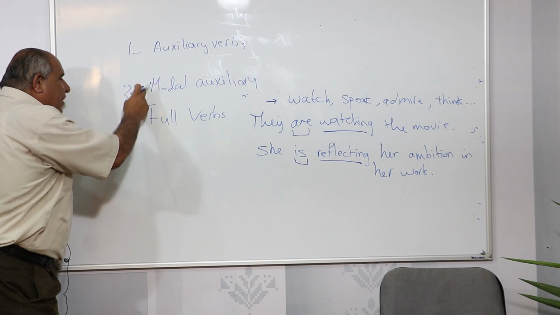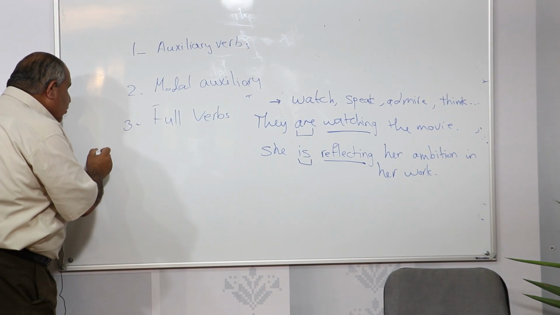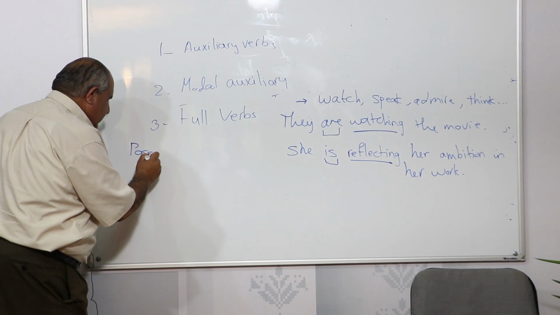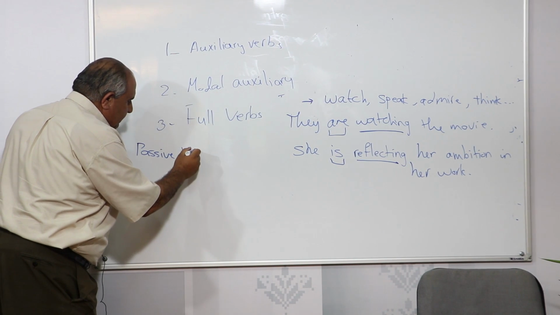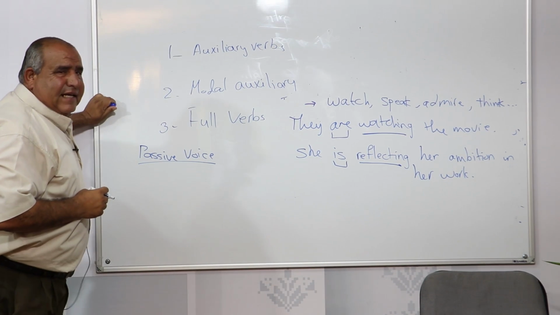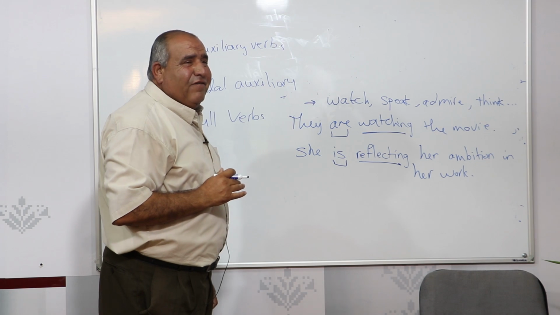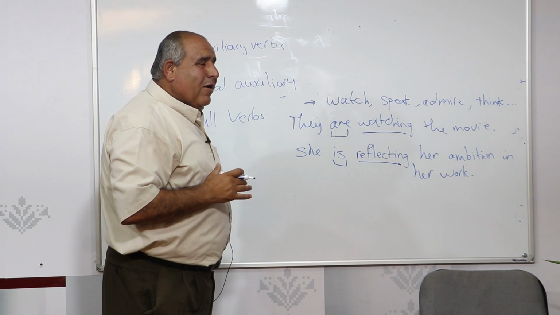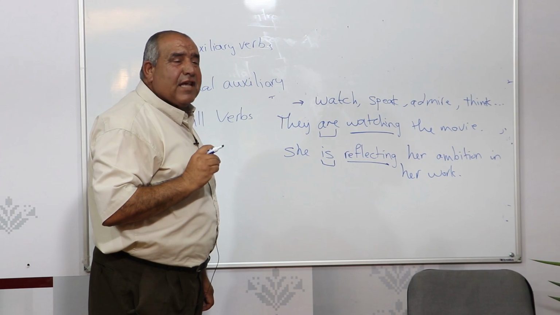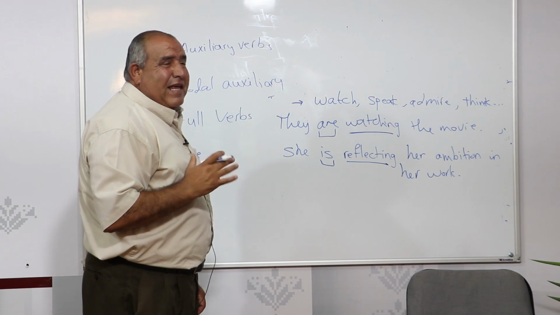Now, these auxiliary verbs also can have another function. They can be used to show or to help in forming the passive voice. Now, we know that sentences can be active or passive. Now, when we talk about active sentences, we talk about sentences whose subject is known, is familiar to us.